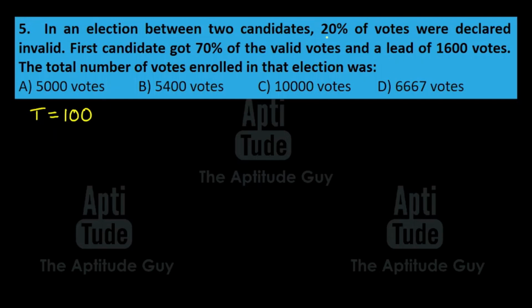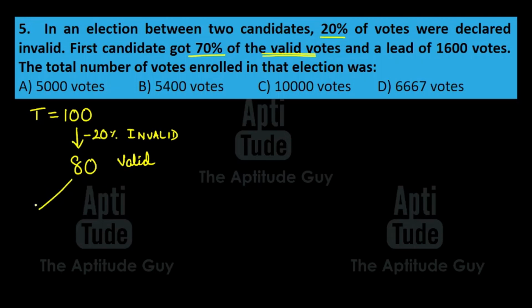Okay. First of all, 20% votes were declared invalid. So, out of 100, 20% votes are gone because they are invalid votes. So, how many valid votes are remaining? We have 80 valid votes remaining. All right. Now, everything else happens to 80. The first candidate got 70% of the valid votes.